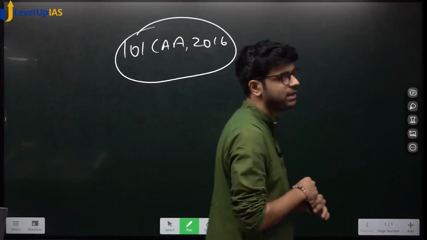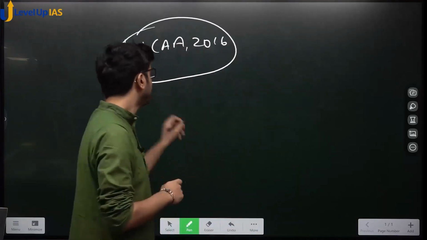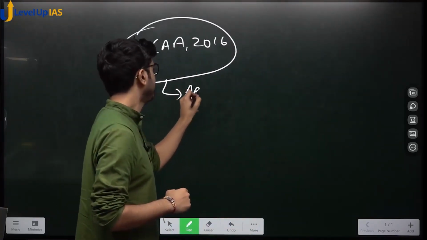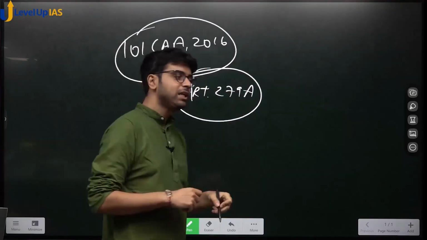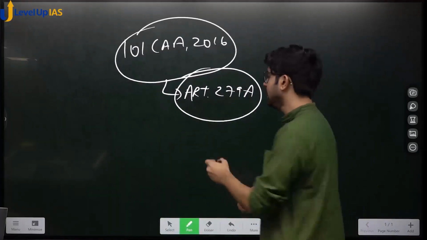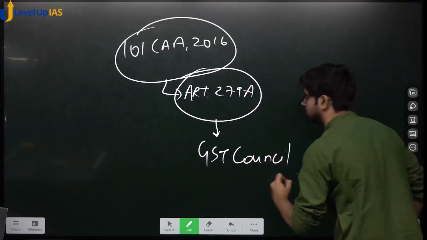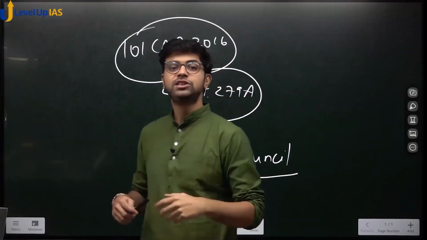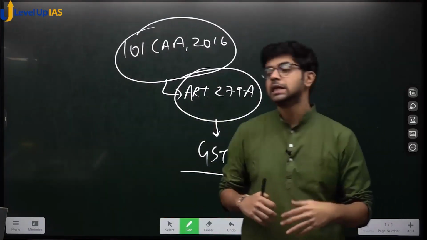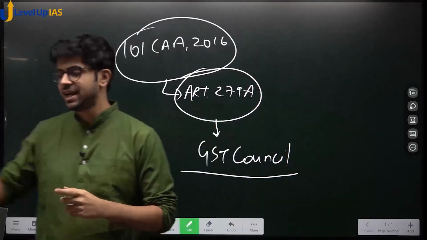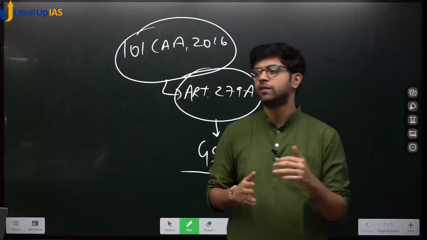You will read in your Lakshmikant the latest changes which were made. The most important change which we need to concern ourselves with is the new article, Article 279A. Sir, what is Article 279A? Article 279A speaks about the GST Council. GST Council is nothing but a group of people who come together and decide what GST rates to set and how to manage GST and everything.